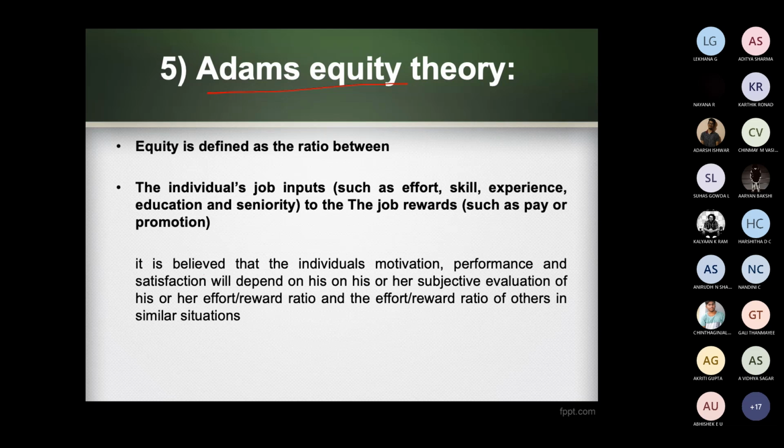It is believed that an individual's motivation, performance, and satisfaction will depend on his or her subjective evaluation of their effort-reward ratio compared with that of others in similar situations. This is what I told. His motivation and performance will depend on his evaluation of his efforts towards the work he is giving.